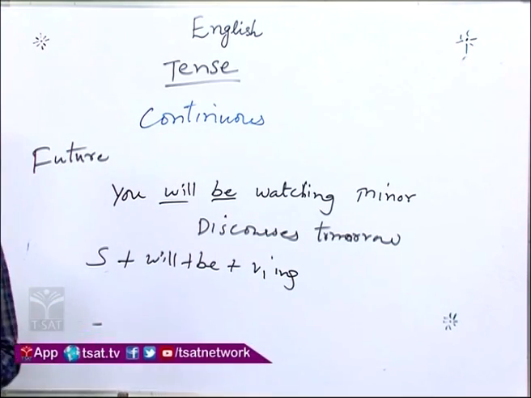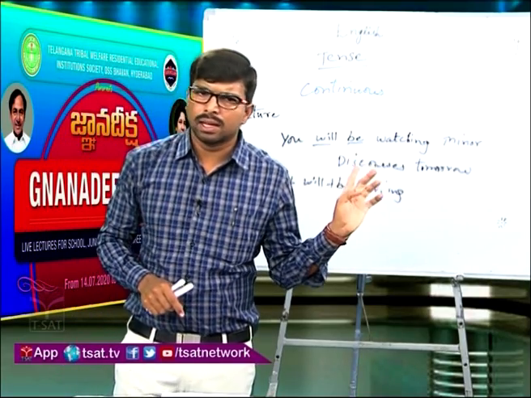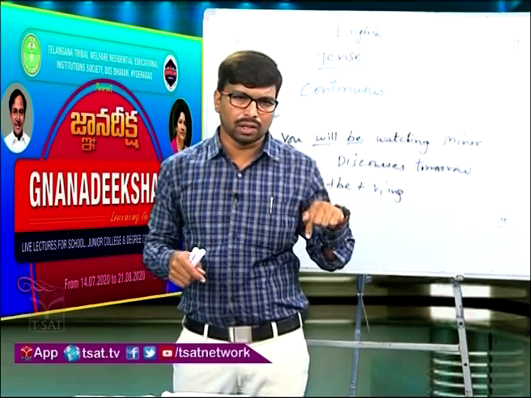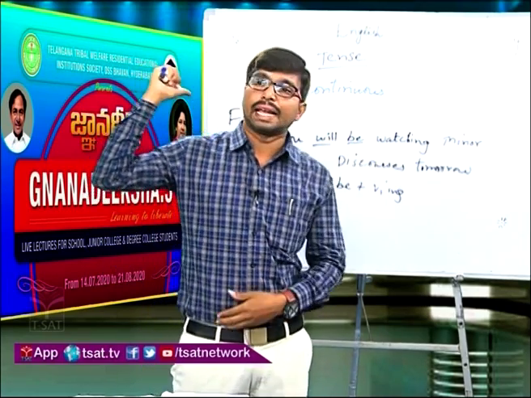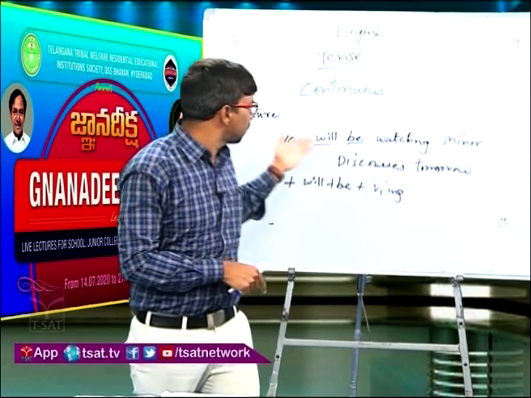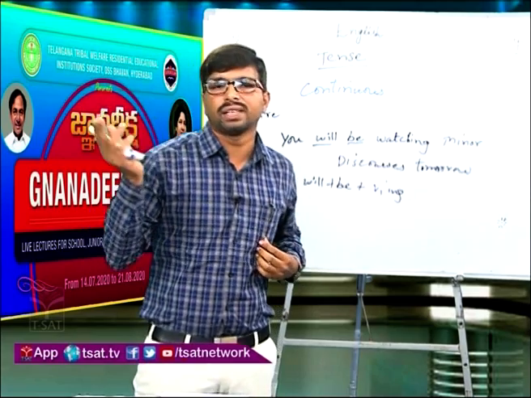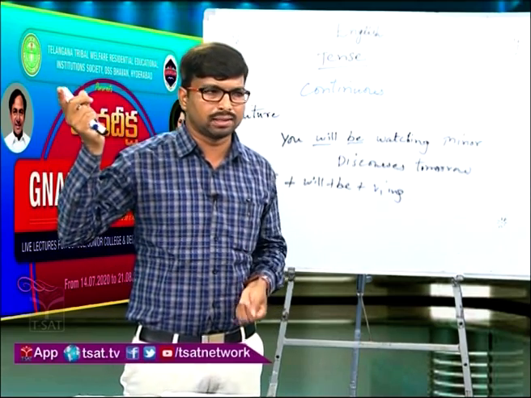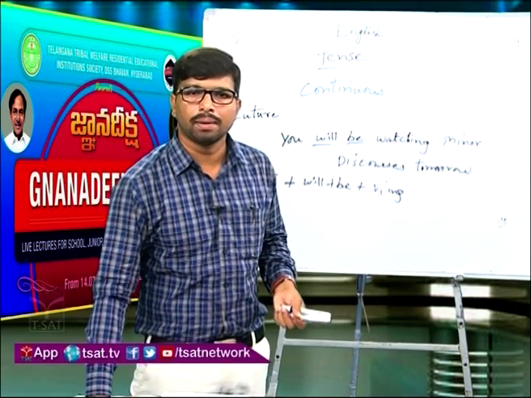So, what we understood? All three continuous tenses. Present continuous tense means the action which is going on right now. The past continuous tense means the action which was going on in the past. Future continuous tense talks about the action which is going to happen, which will be going on in the future. Example, tomorrow. That is continuous tense. Look at the other slide.